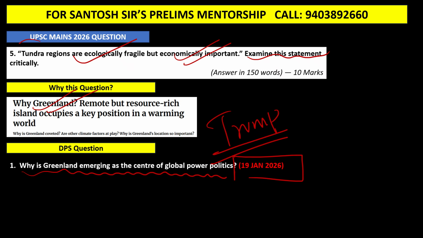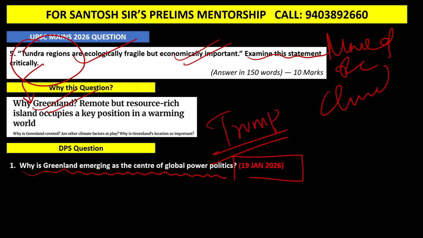So Tundra region, we can link to Greenland. Yes or no, guys? Tell me. So you can see how question setters are thinking. You have to always think from the perspective of how question setters are thinking. Because of the mineral resources and because of climate change, these regions are becoming important.